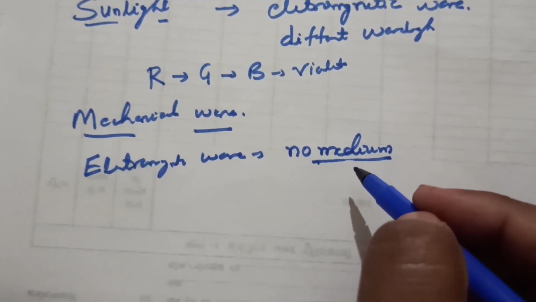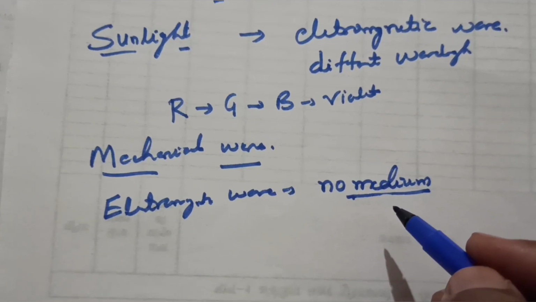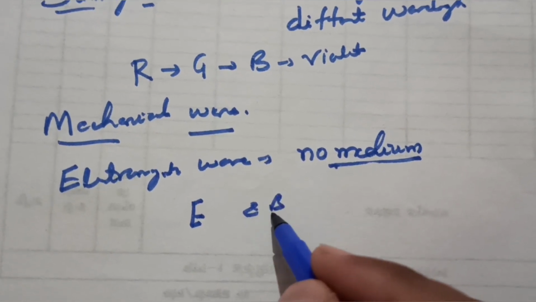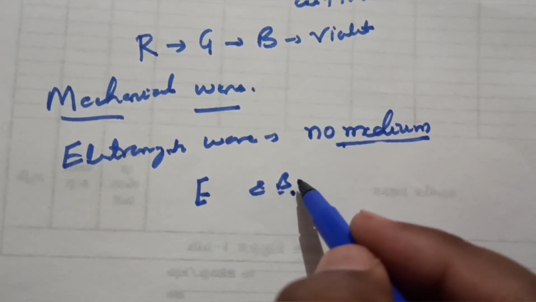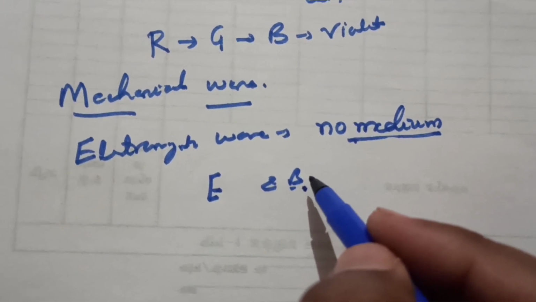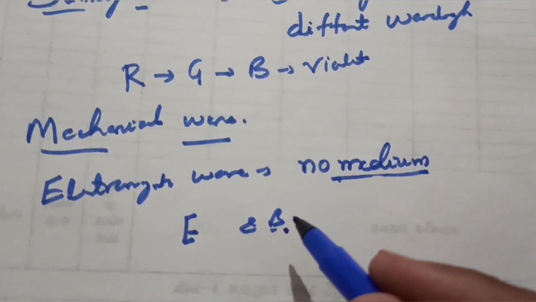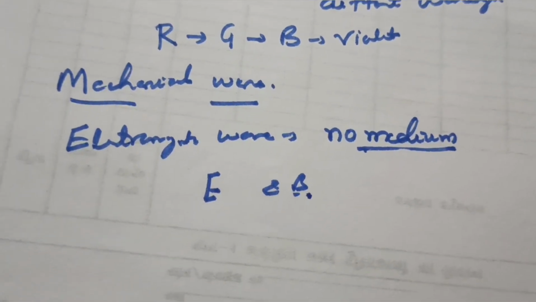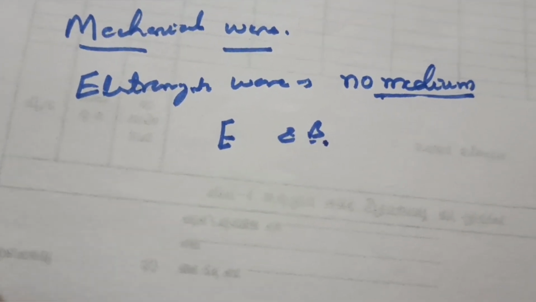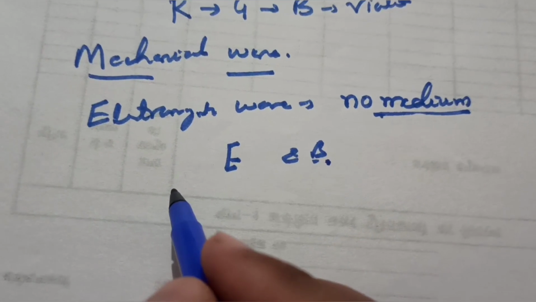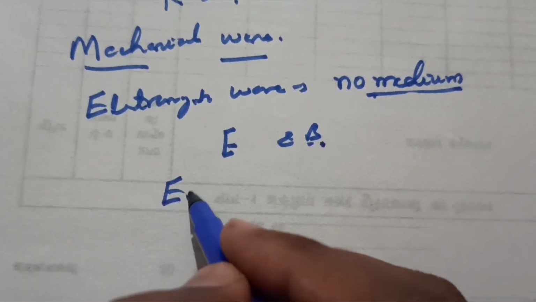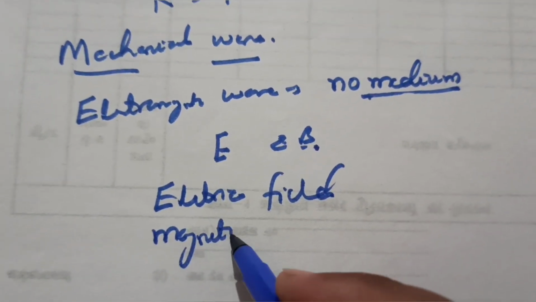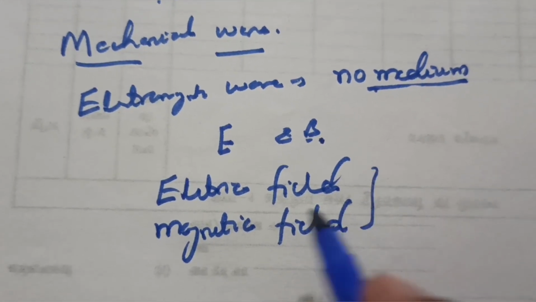It is not atoms moving around, but instead the electric and magnetic fields, and these can exist in vacuum also. This can propagate in vacuum. So what is an electromagnetic wave? You can say that an electromagnetic wave in vacuum consists of mutually perpendicular and oscillating electric and magnetic fields.